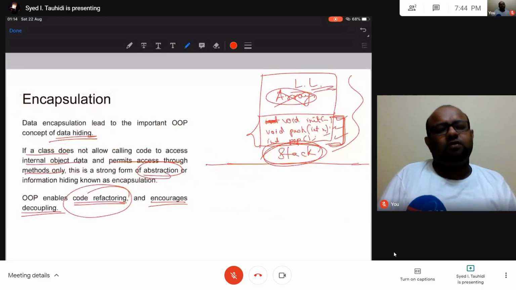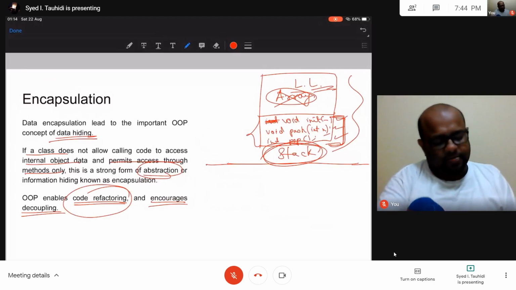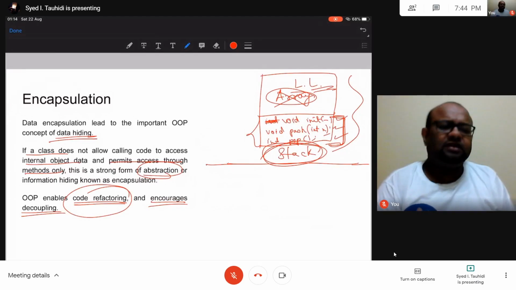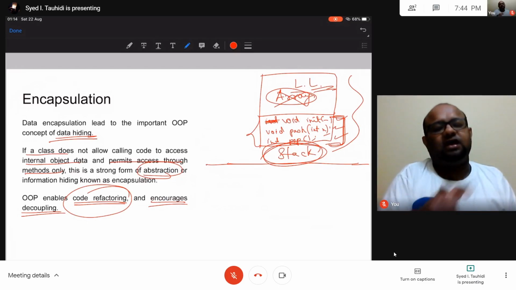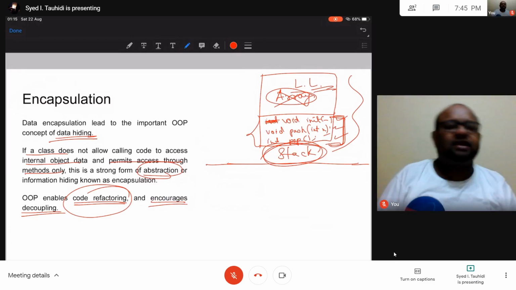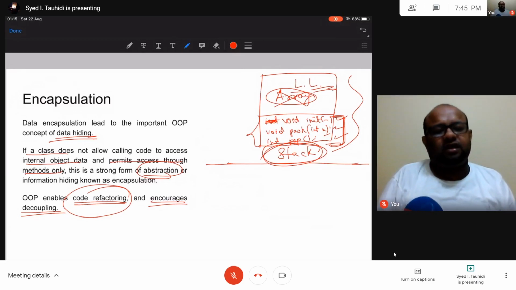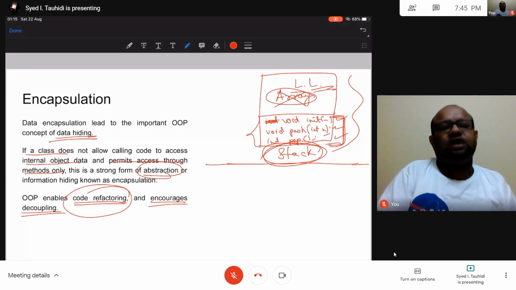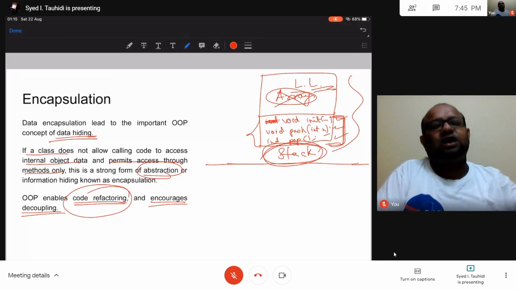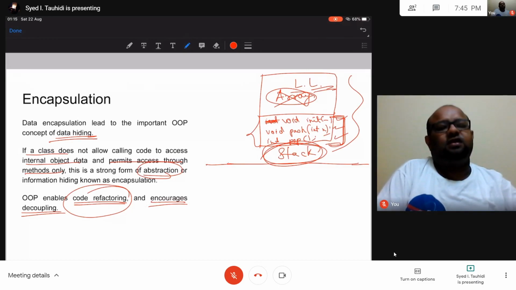Now if some code outside this class is accessing this variable rounds, then there would be a higher degree of coupling, because one class is using a variable inside another class. And at a later point of time, if I change the code, I no longer use this variable rounds, I use something else, then code outside my class is going to get affected, right? So this is one problem.